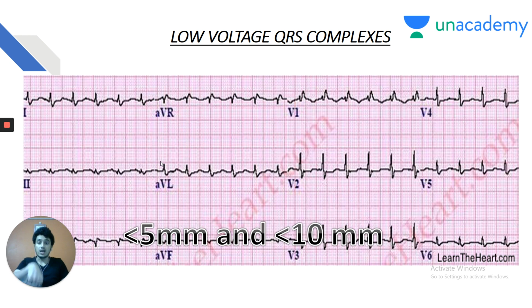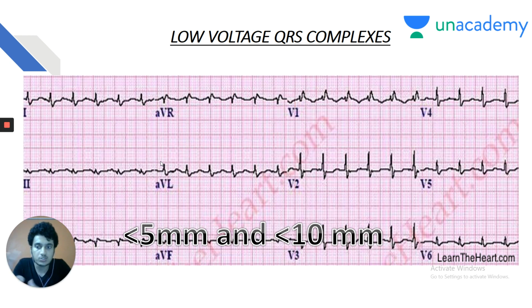Again, my dear friends, I would like to stress this point. There are only three causes of low voltage ECG complexes. The first one and the very important one is constrictive pericarditis. You must rule out constrictive pericarditis if you see low voltage complexes in the ECG. And the second one, myxedema or hypothyroidism. And the third one is cardiac tamponade. Cardiac tamponade is a very, very important cause, and pericardial effusion, constrictive pericarditis, and cardiac tamponade all come under the same category of low voltage ECG complexes.